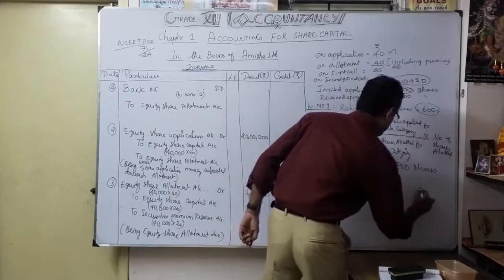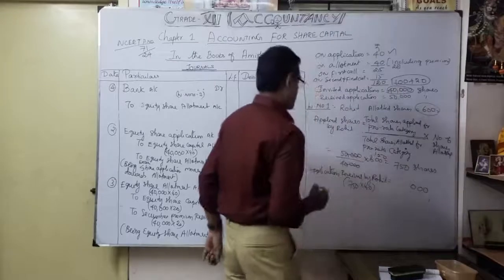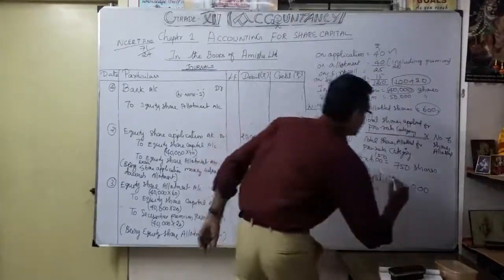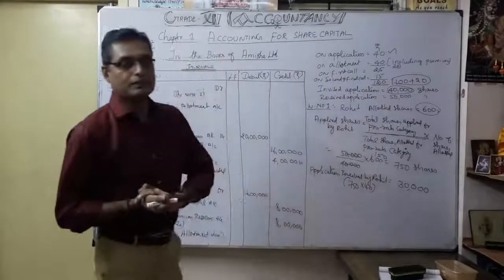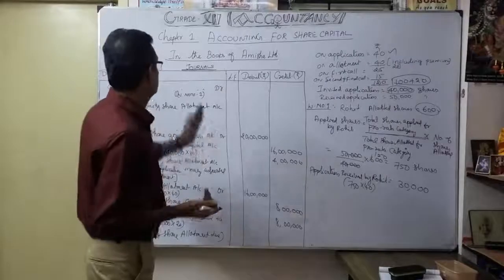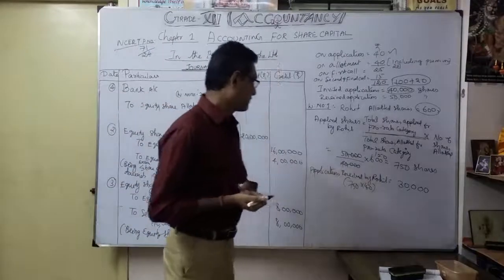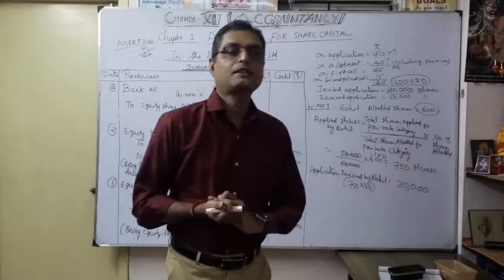So 5 4s are 20, 7 4s are 28. Total 30,000. He gave money to the company Amisha Limited. So application received by Rohit is 30,000.